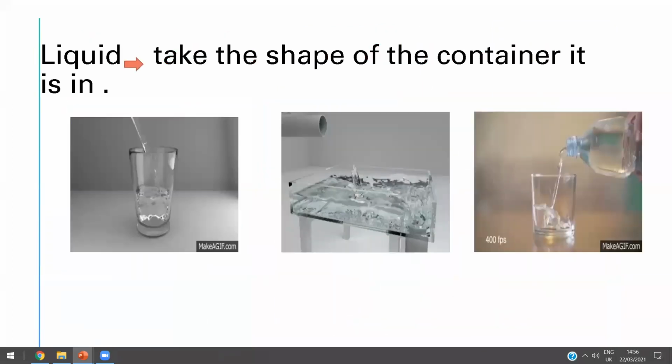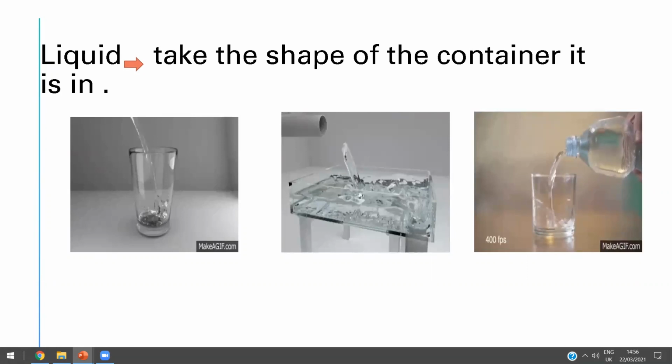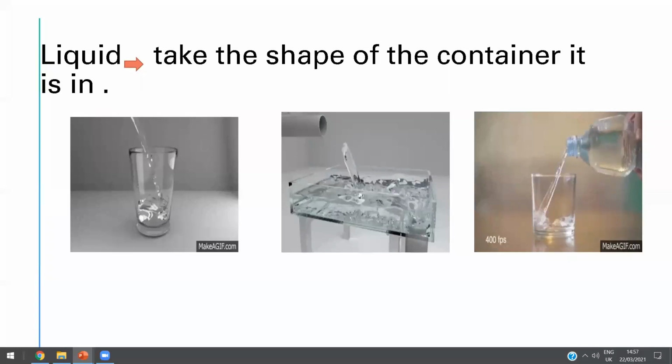Does the solid have its own shape or no? Yes, solid has its own shape.